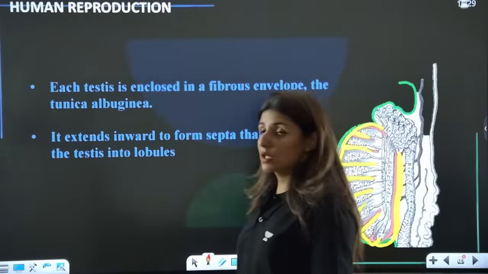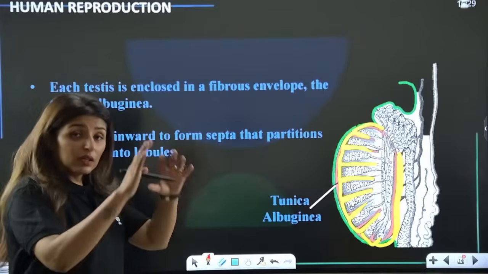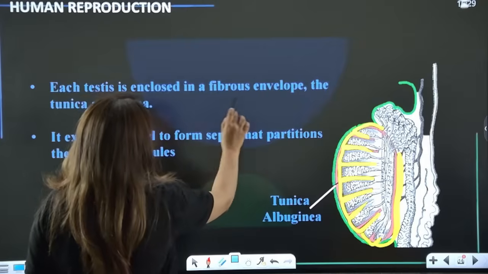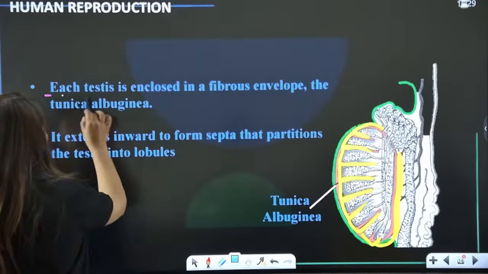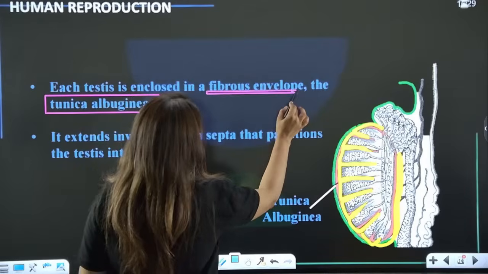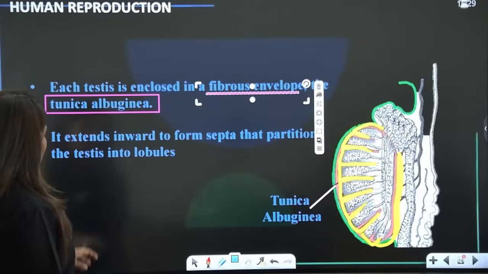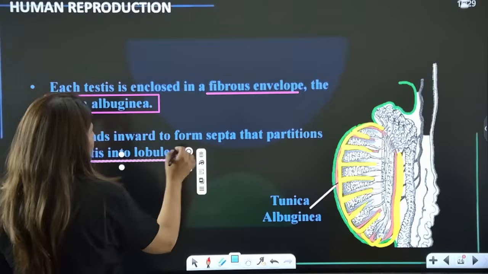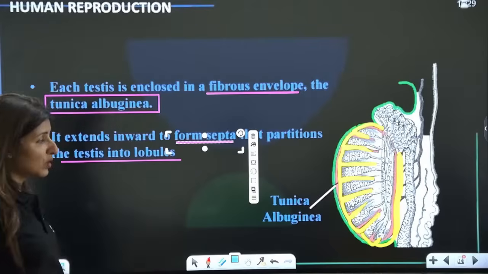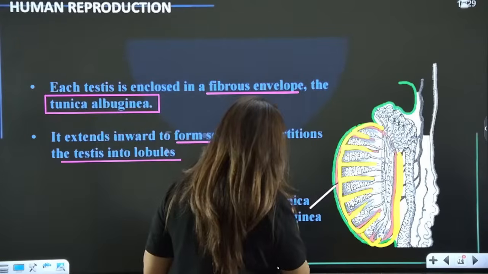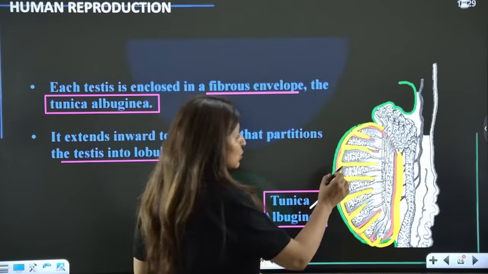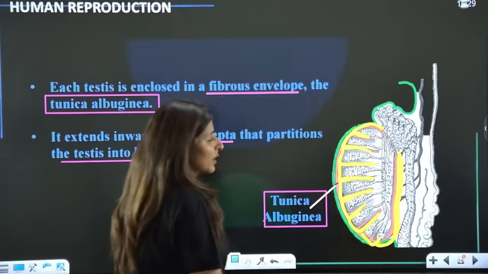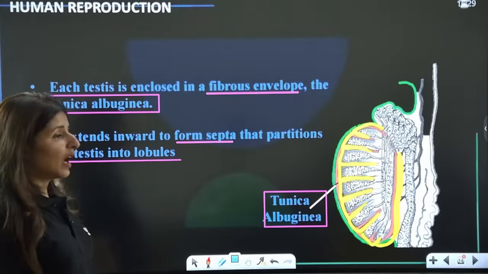So guys, these were the structures present in the scrotum. Now see, each testis is enclosed in a fibrous envelope, that is tunica albuginea, the protective covering, and it extends inward to form the septa and divides the testes into testicular lobules. Do you see these yellow portions? This is all tunica albuginea going into it and forming the lobules. Are we clear till here?